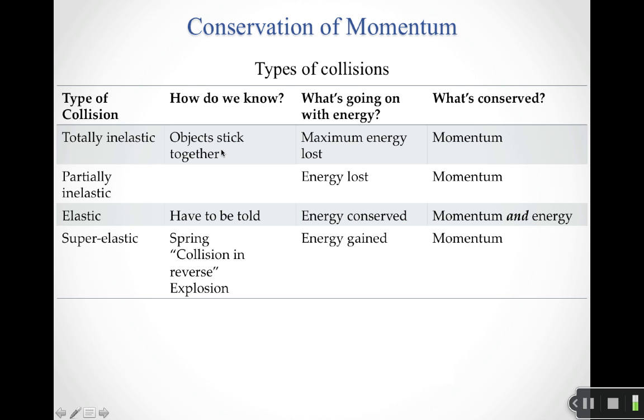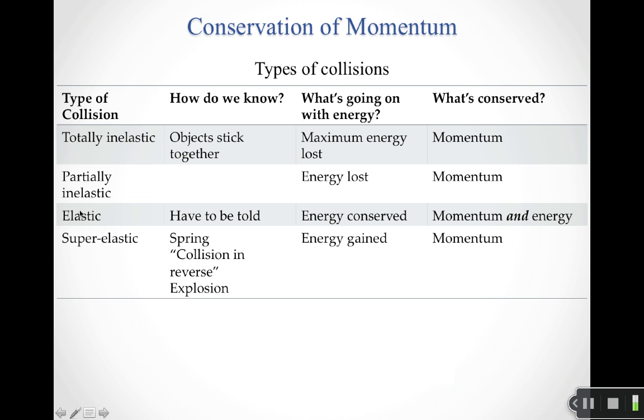So starting with totally inelastic. And so how do you know it's totally inelastic? Well, basically for a totally inelastic collision, your objects stick together. You lose as much energy as you possibly can in getting your objects to stick together. So in a totally inelastic collision, you've got the maximum amount of energy lost. So the only thing conserved in a totally inelastic collision is momentum. For a partially inelastic collision, well, your objects don't stick together, but you still lose energy. So again, the only thing conserved in a partially inelastic collision is momentum.